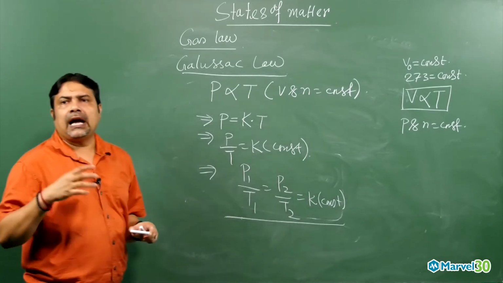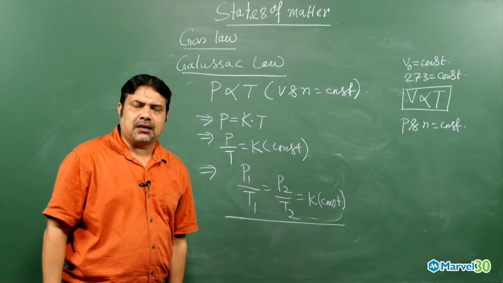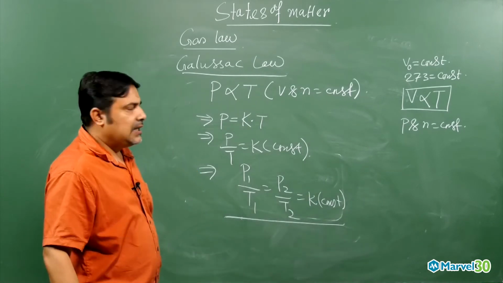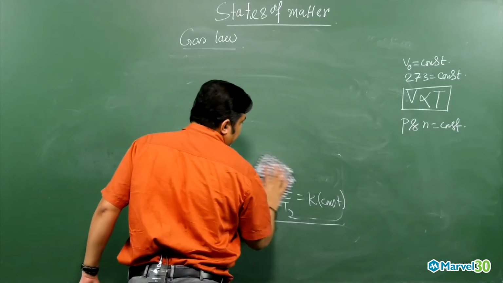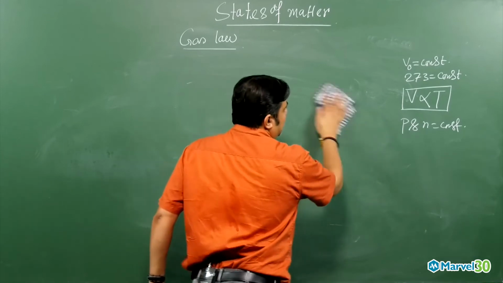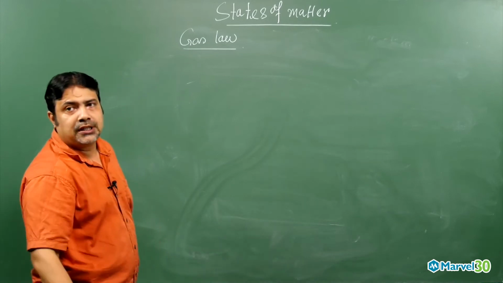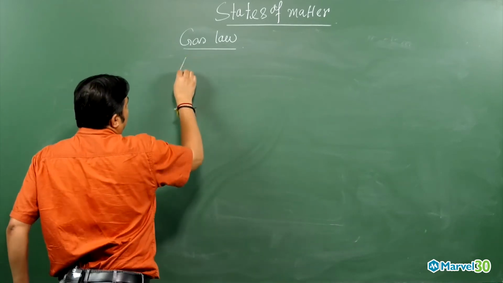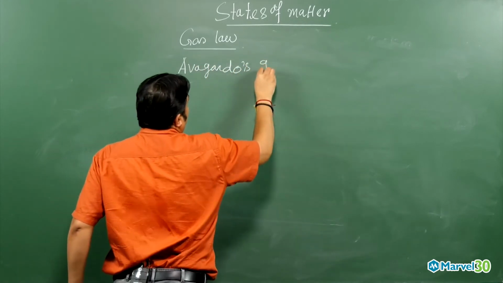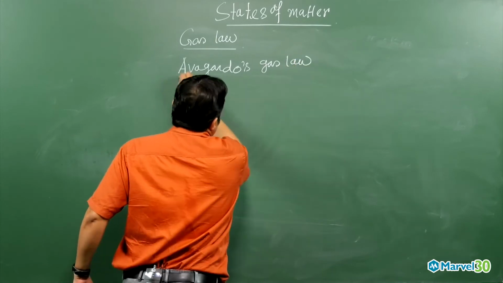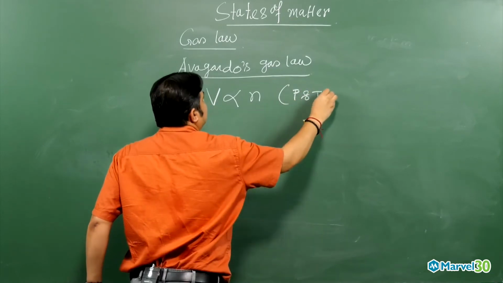Then we need to know Avogadro's gas law. What is Avogadro's gas law? So let us focus on Avogadro's gas law and from there the ideal gas equation. In basic concepts of chemistry we already explained this. Avogadro's gas law says that volume is directly proportional to number of moles, when pressure and temperature are constant.